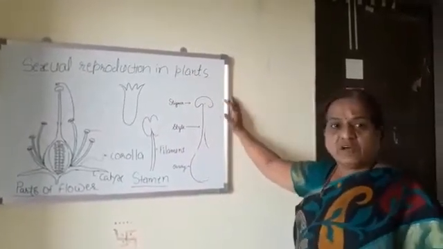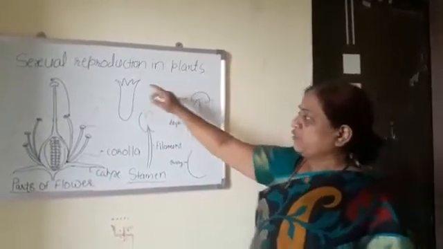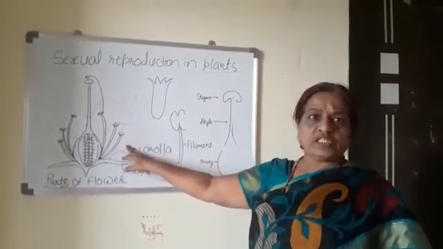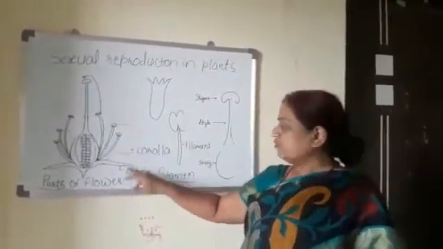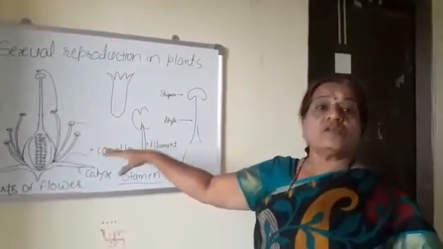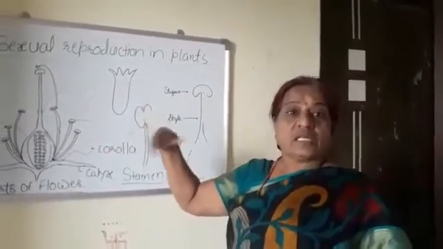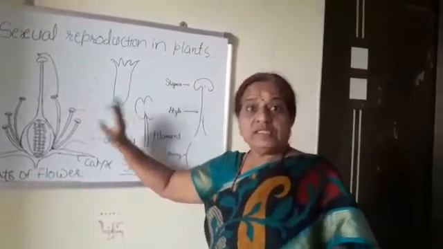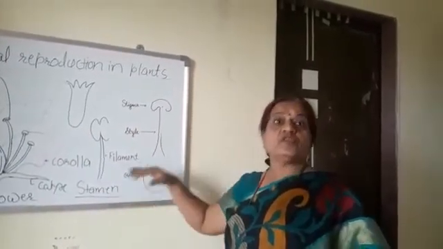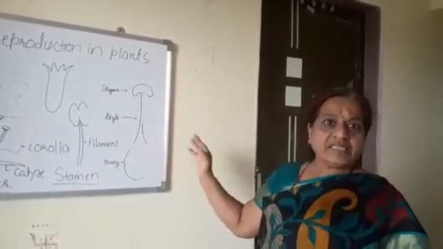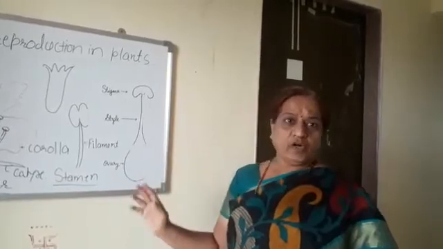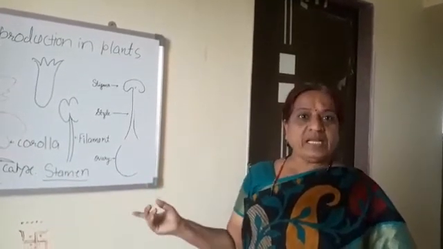So what have we studied today? First of all, we studied the structural unit of sexual reproduction, that is, the structure of the flower. In that we discussed the different floral whorls of the flower, different types of flowers, and learned about the different terminology related to the flower. Then the process of pollination, different types of pollination, then the process of fertilization, and at the end we discussed how a new individual is formed in sexual reproduction by the union of male and female gametes.